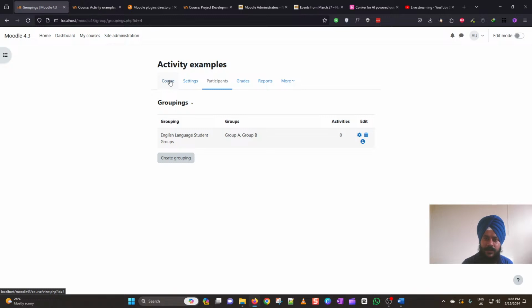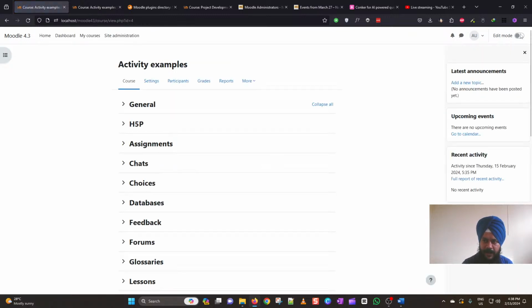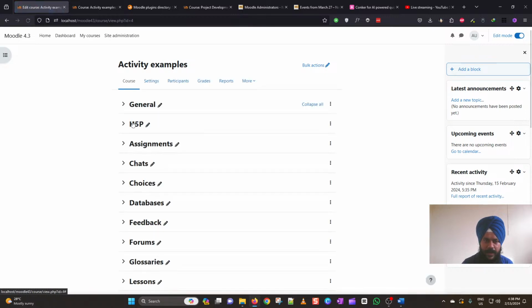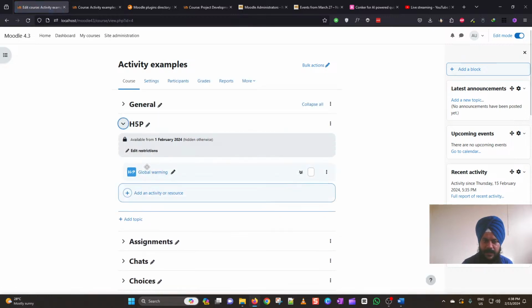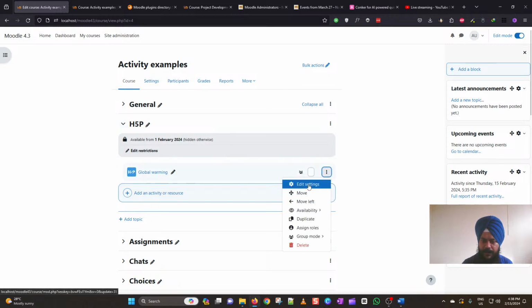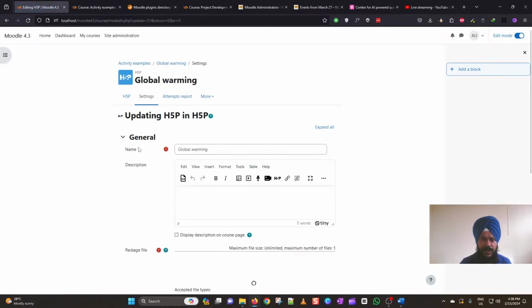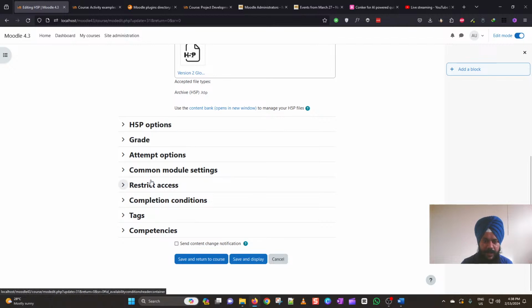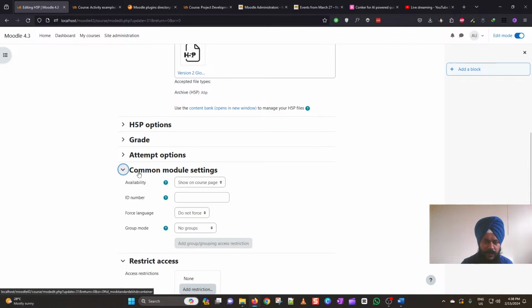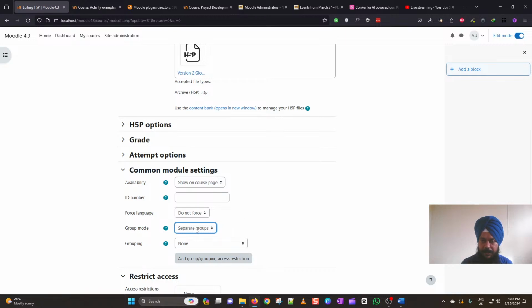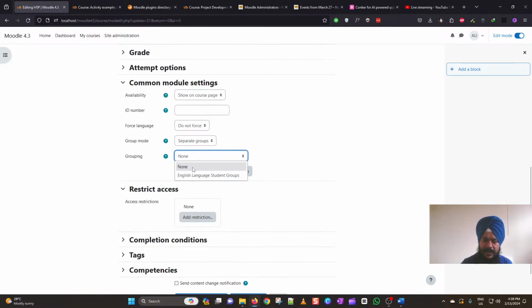Now, whenever I go back to this course and click turn editing mode on, let me say that I would like to make this H5P activity available only for a specific set of groupings. So I am in the settings page of this H5P activity, and here you can go to the common module settings, and you can choose either separate groups or visible groups. So let me say that it will be separate groups. And now you can see that we have the grouping section enabled. Here you can see that the grouping which we have just created is listed.